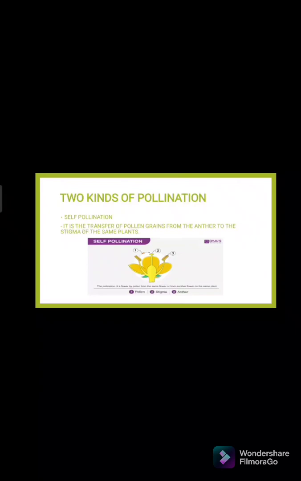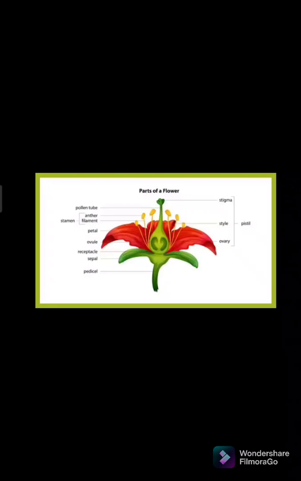Kita nyo sa anther, yung number 1 na part, yan ang pollen grains. Ang anther, yung number 3, and then yung number 2, dyan papasok yung pollen grains. Kasi nga, from the anther to the stigma of the same plant. Ang pangyayari lang sa self-pollination, within the plant itself. Next, we have here the parts of a flower. We have here the stigma, the pollen tube, and so on. So, ang pollen grains, papasok siya sa stigma ng flower, the opening.